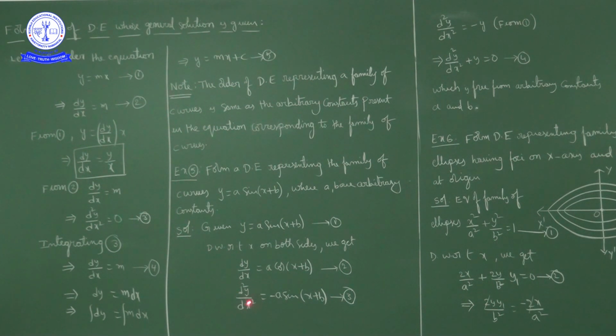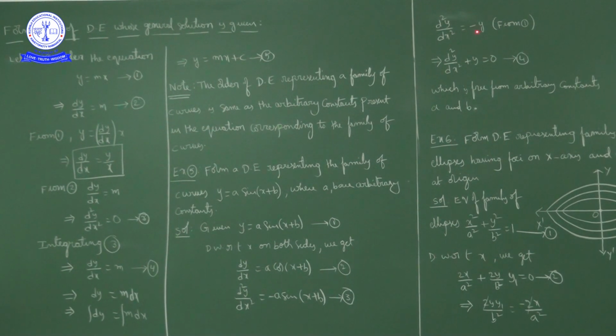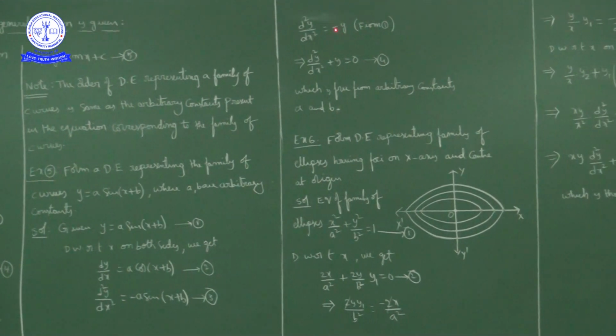d²y/dx² is equal to a times the derivative of cos(x + b), which is minus sin(x + b). So, d²y/dx² is equal to minus a sin(x + b). Now, from 1, a sin(x + b) is y. So, d²y/dx² is equal to minus y.